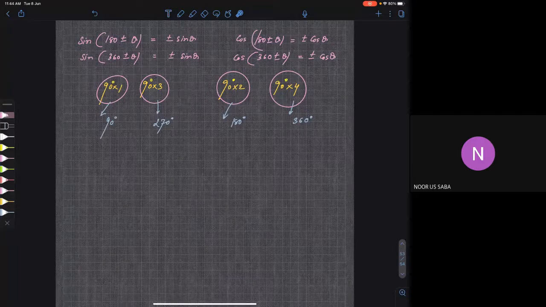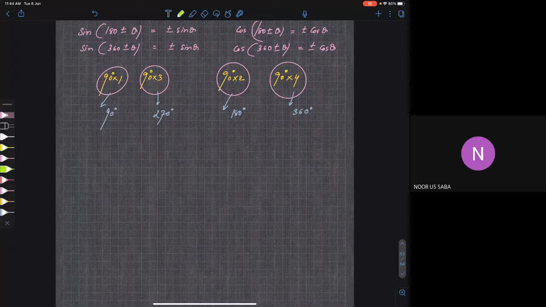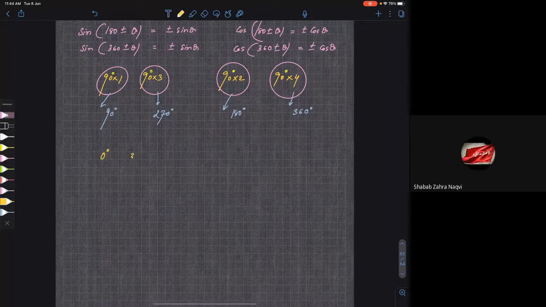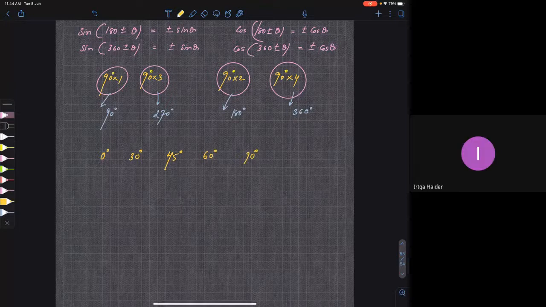For example, we know the values of the trigonometric ratios of angles of 0 degrees, 30 degrees, 45 degrees, 60 degrees, and 90 degrees.